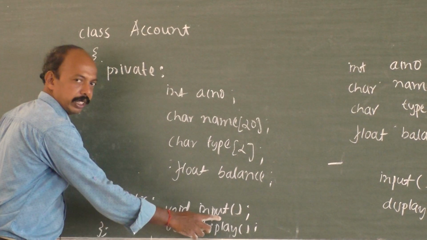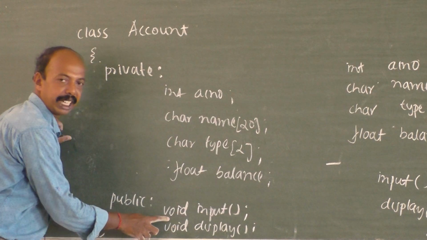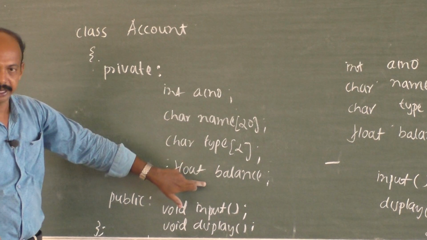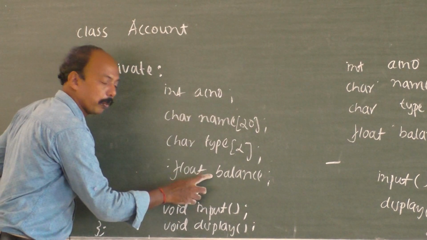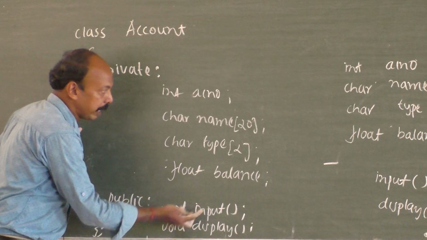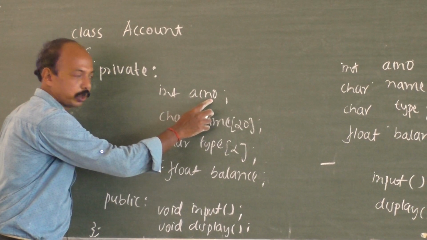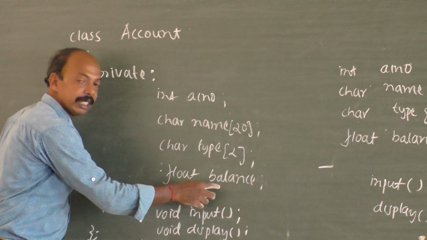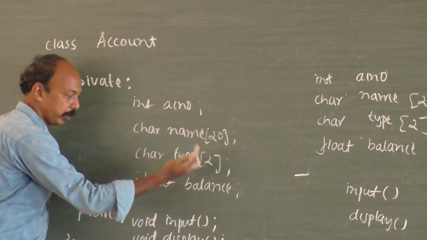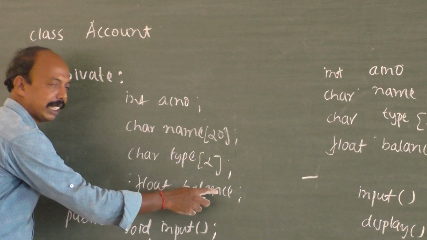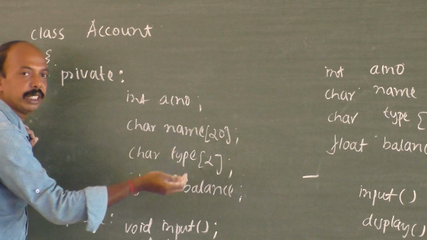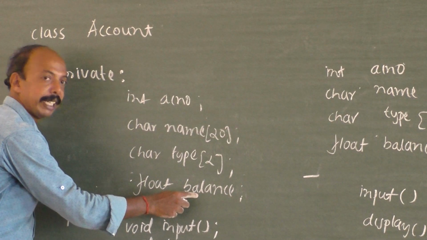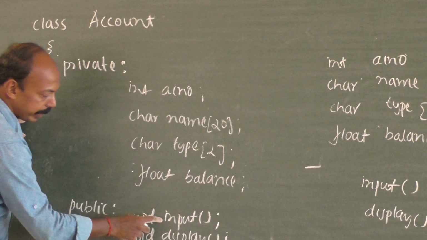Every function should have a return type. So initially, even though we have declared these variables here, these variables should have some value. So we will input the value of the account number. Account should have a number, a name, whether it's SB or FD, then the balance in it. So whatever value we are going to deposit initially, that will be the balance. Later it will change, either based on the deposit or withdrawal. If it is a deposit, that will be added to the balance. If it is a withdrawal, that will be deducted from the balance. So we need to input those values.